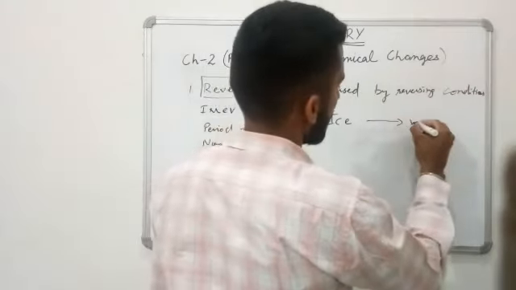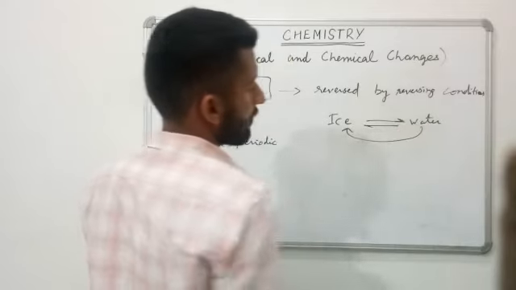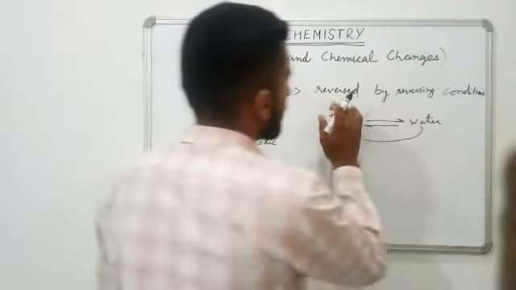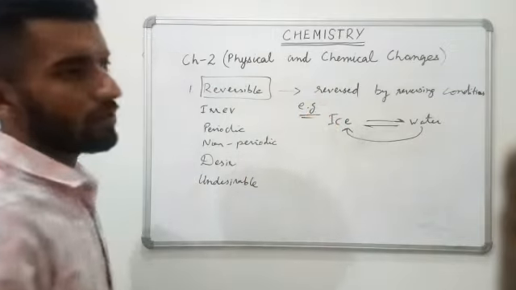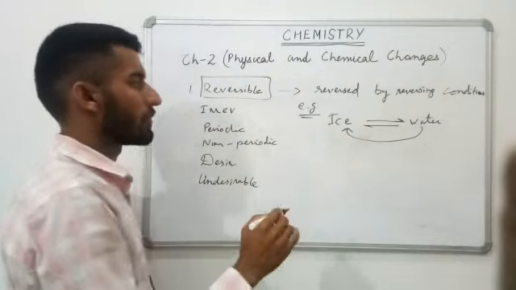There is direct conversion when heat is supplied to ice, it gets converted to water. Again, water can be converted back to ice. So, type of change which is reversed by reversing the conditions, that is the reversible change. Example is conversion of ice to water or conversion of water to steam and steam back to water. So, these are the simple examples.